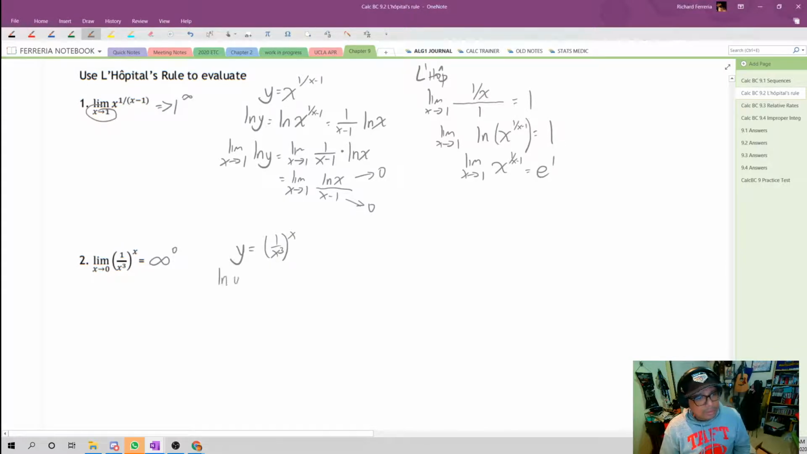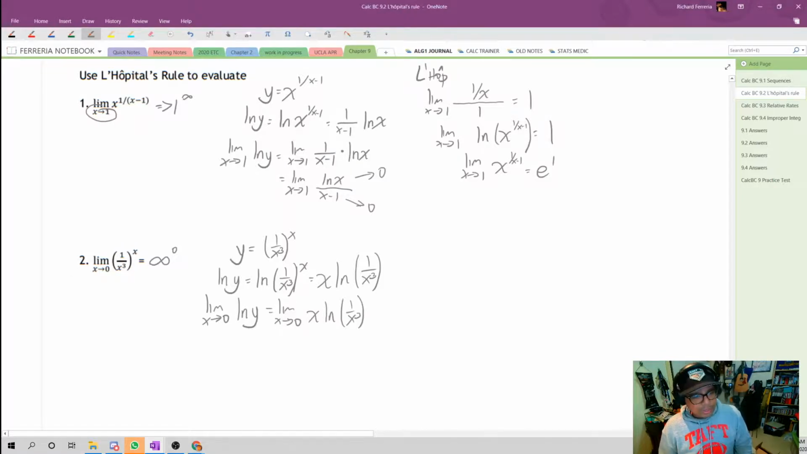Next, natural log on both sides. So the natural log of y is equal to the natural log of 1 over x cubed to the x power, which simplifies to x natural log 1 over x cubed. Okay, apply a limit to both sides, the same limit. The limit as x approaches 0 of the natural log of y is equal to the limit as x approaches 0 of x natural log 1 over x cubed.